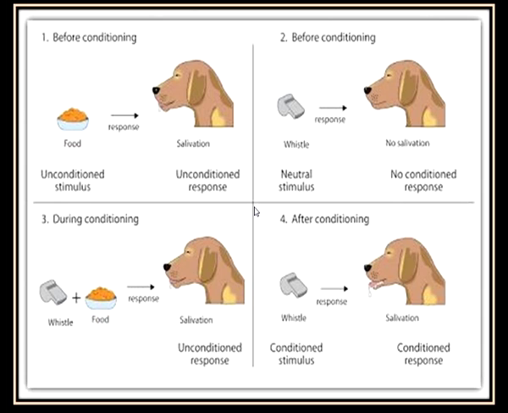During conditioning, every time the bell was rung or the whistle was blown, the food was then served. So the dog responded by salivating. This he called the unconditioned response, and after the dog got conditioned to this, only the ringing of the bell or the whistle, which was a conditioned stimulus now, led to a conditioned response of salivation by the dog.